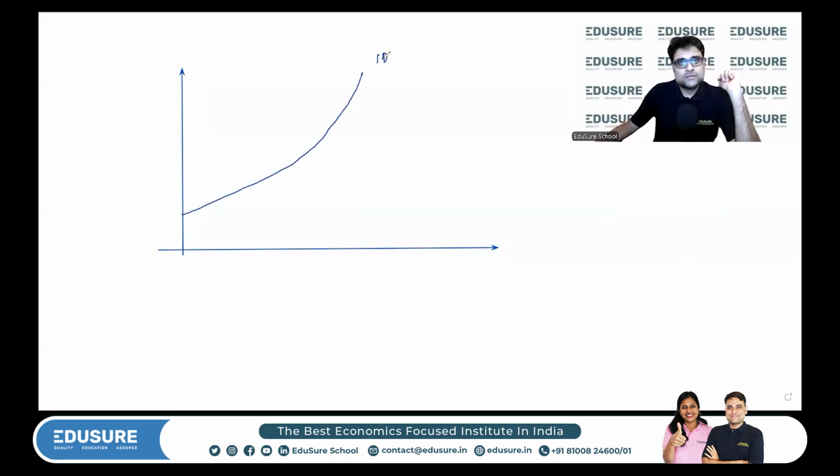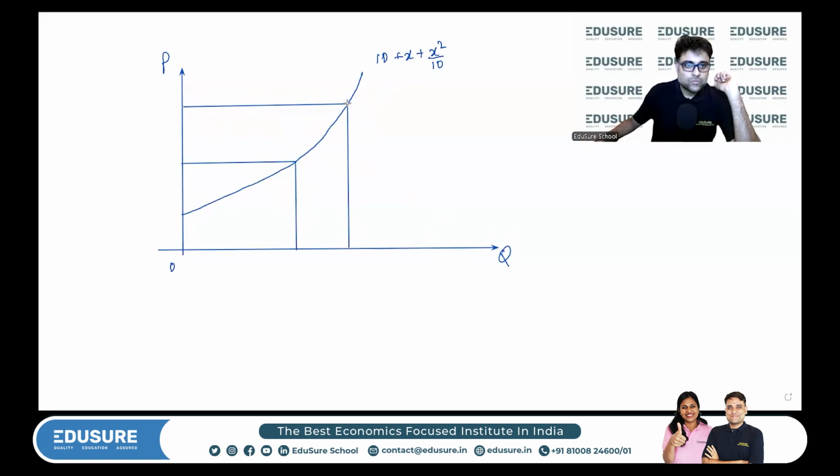The curve is something like this, 10 plus X square by 10. This is my price, this is my quantity. Now price is increasing from 30 to 70. So the increase in the producer surplus happens, let's divide it into various parts.